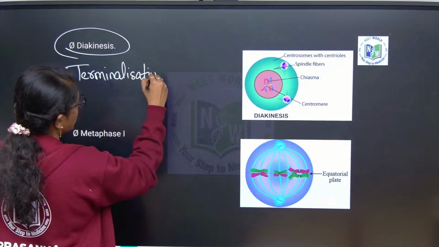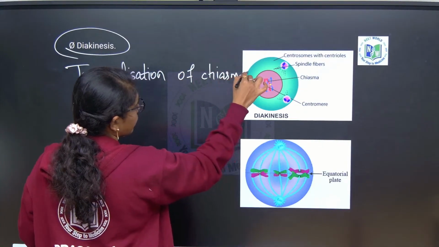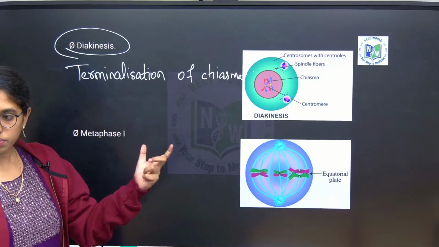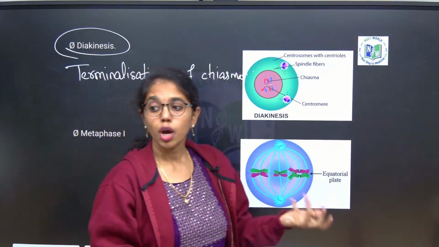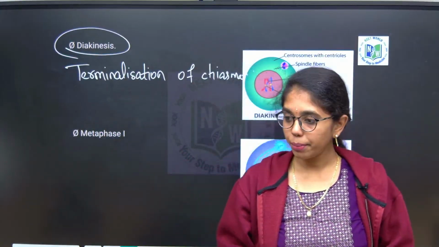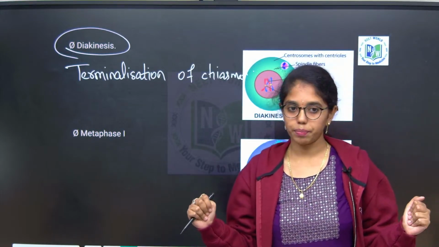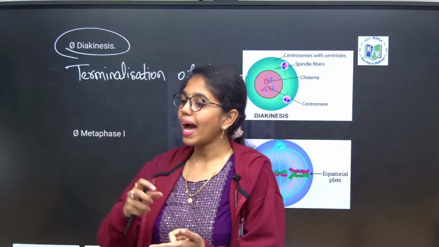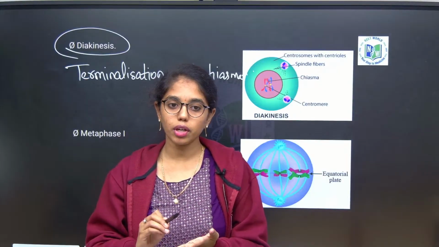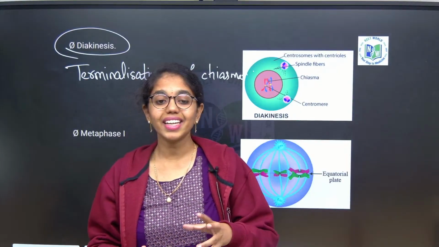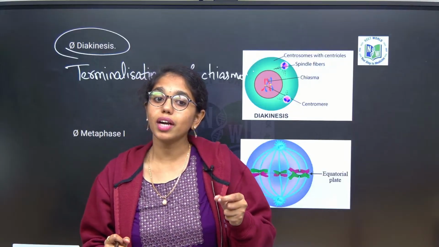Terminalization of chiasmata. The X-shaped chromosomes will be moving apart. And at the end of diakinesis, what happens? Nuclear membrane, nucleolus, Golgi, endoplasmic reticulum, everything will disappear. Whenever I use the term "at the end of prophase", the nuclear membrane, nucleolus, endoplasmic reticulum and Golgi get dissolved. It does not mean that they are disappearing somewhere else. They are losing their structural integrity.